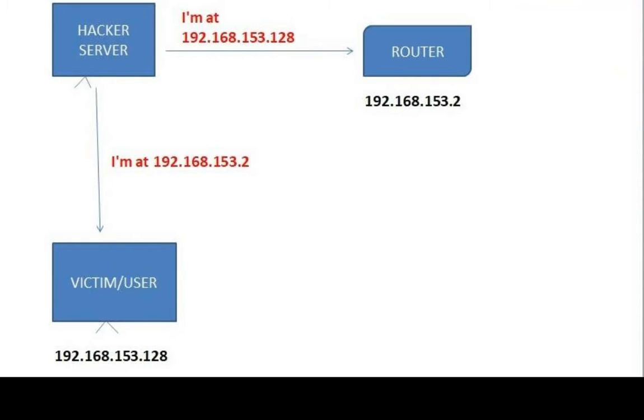So when I say I am at 192.168.153.129, I am clearly not at that IP. The access point will trust this and update its ARP table based on the information I sent. The same goes for the victim machine also. And these are the two main weaknesses in the ARP protocol that allow us to run the ARP spoofing attack. In the next video, I will show you how we can change the MAC address and how we can become the man in the middle by spoofing the ARP protocol.